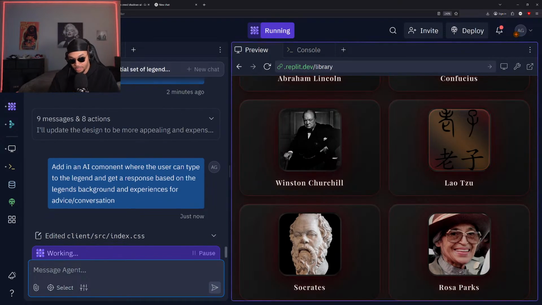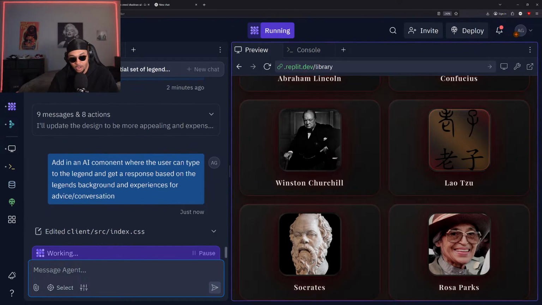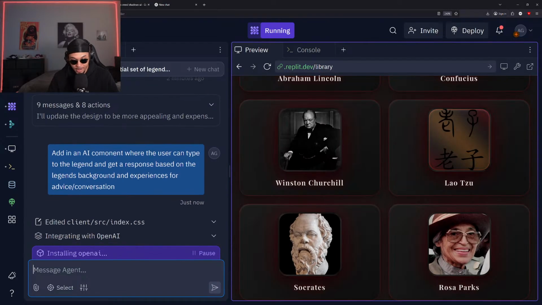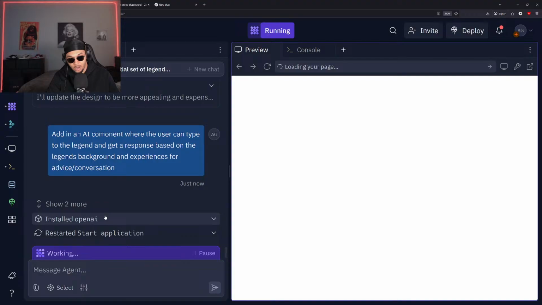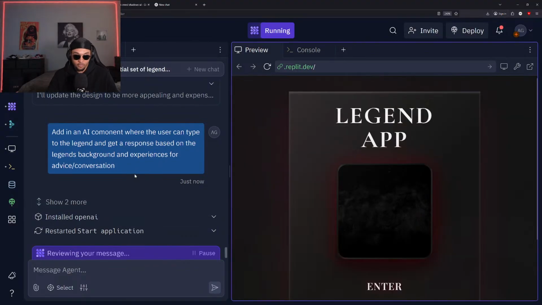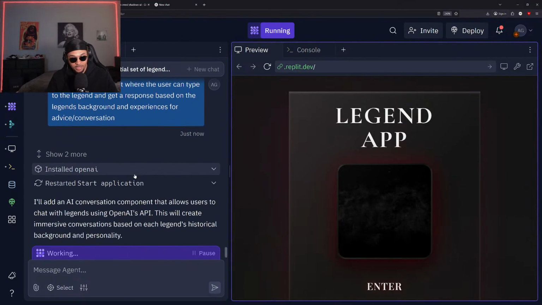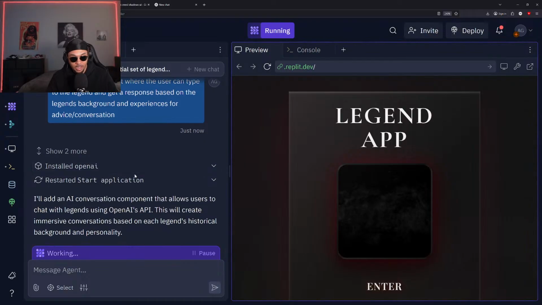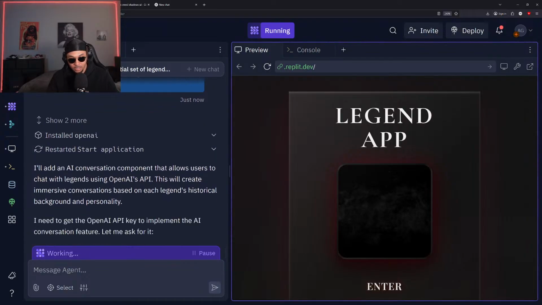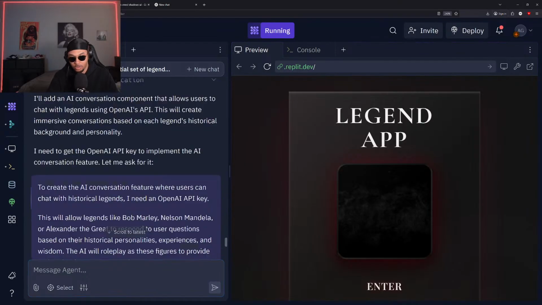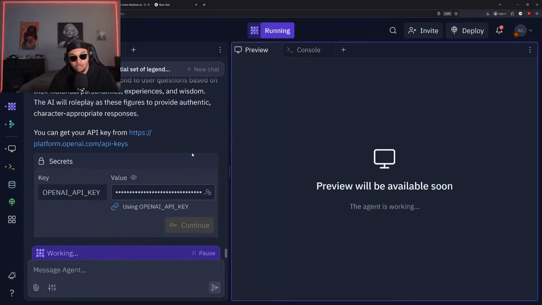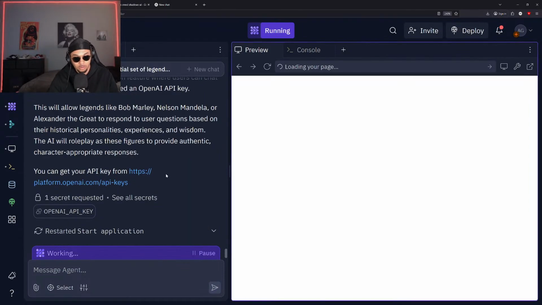All right, so it just got that design updated, and now moving right into adding AI in here so we can talk to these legends and ask them some questions and get some good information back from them. And you can see here, integrating with OpenAI. I already gave it my API key for OpenAI, but if I didn't, it may ask me for the API key. In a normal situation, you could always just give it your own, or it'll just ask you to create one like it does here.